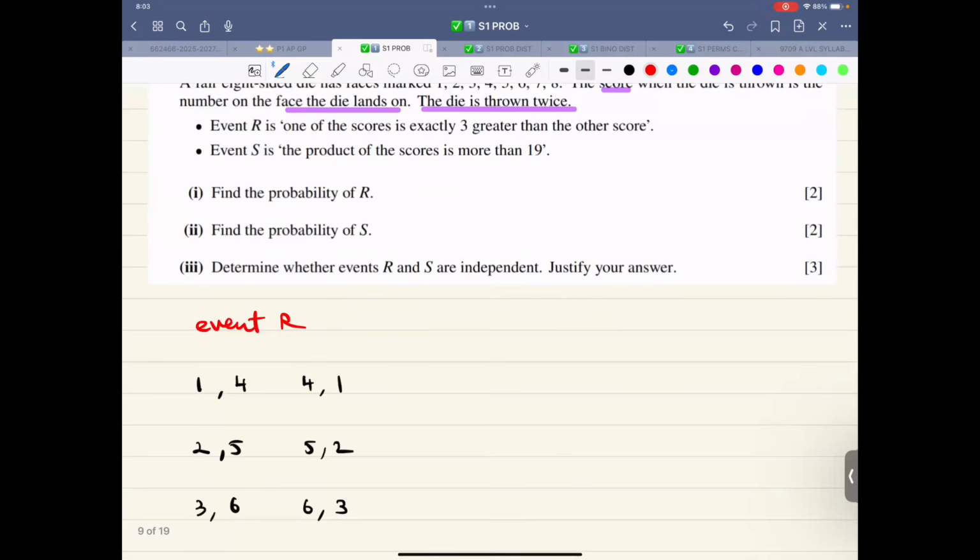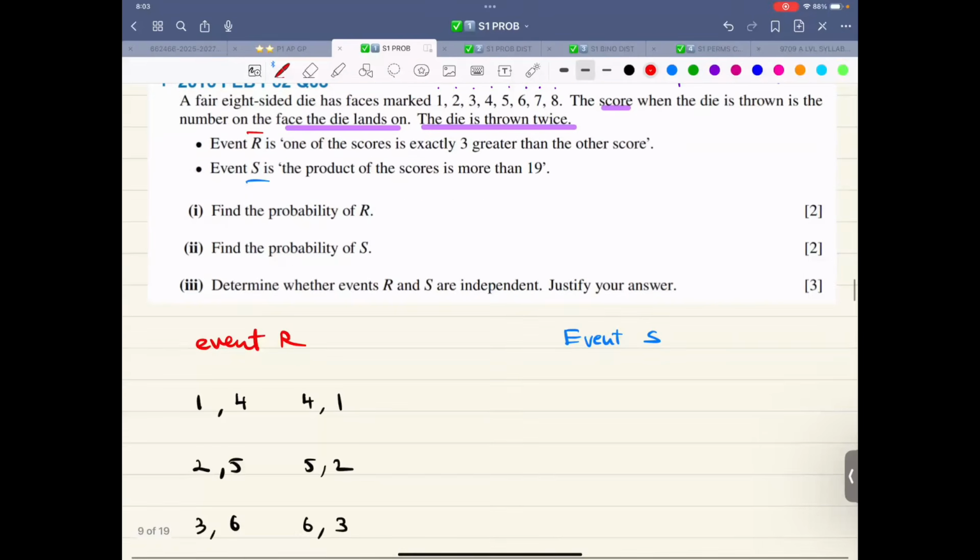The next one, event S. What is event S? So this is S and this one is R. The product of the scores is more than 19. So now first think 1 into 2, 1 into 3, 1 into 4, 1 into anything that is not going towards 19. 2 into 1, 2 into 3, 2 into 2, 2 into 4, 2 into 5, 2 into 6, 2 into 7, 2 into 8.